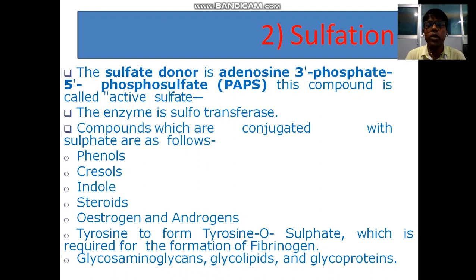Sulfation. The sulfate donor is adenosine 3'-phosphate 5'-phosphosulfate. This compound is called active sulfate. The enzyme is sulfotransferase. Compounds which are conjugated with sulfate are as follows: phenols, cresols, indole, steroids, estrogen and androgens, and tyrosine to form tyrosine O-sulfate, which is required for the formation of fibrinogen, glycosaminoglycans, glycolipids and glycoproteins.